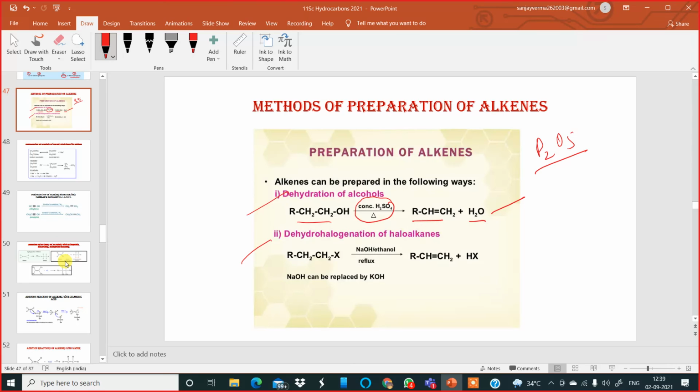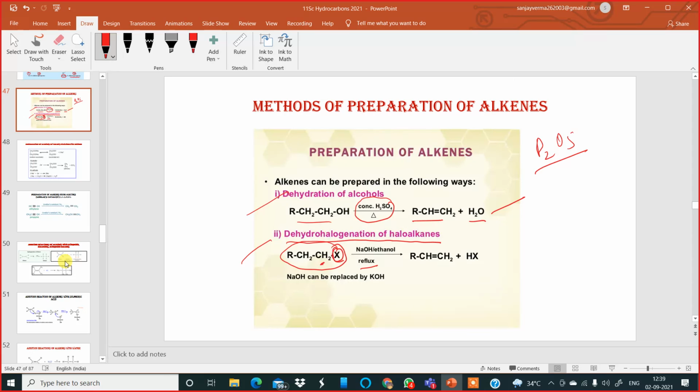The next one is dehydrohalogenation of haloalkanes. If you take a haloalkane, an alkane containing a halogen, and dehydrohalogenate it by using sodium hydroxide, alcohol, and reflux it, then both halogen and hydrogen are removed.